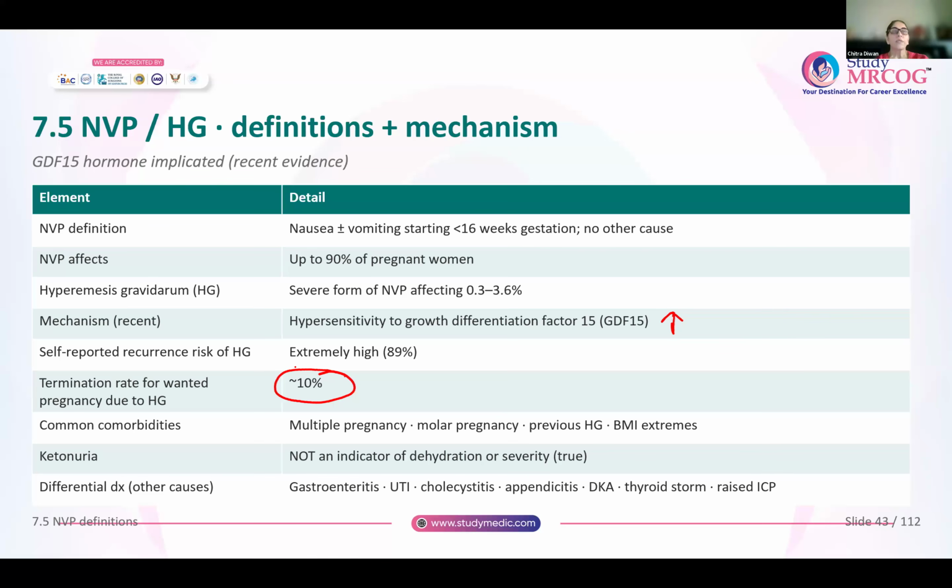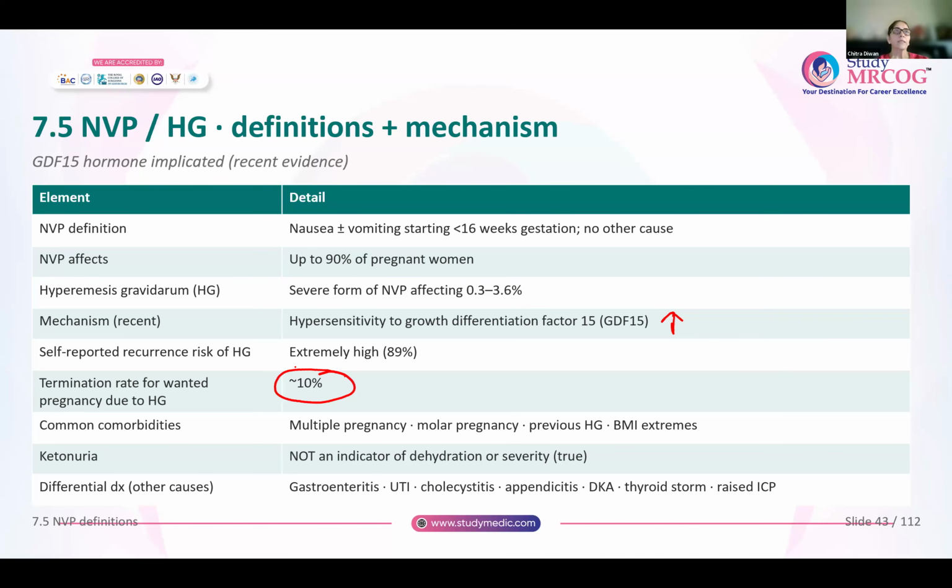Which are the common comorbidities that are associated with hyperemesis gravidarum? Multiple pregnancy, molar pregnancy, previous hyperemesis gravidarum, and extremes of BMI. That means someone with a very low BMI, less than 19, or someone who is morbidly obese. They are the ones who are prone to hyperemesis gravidarum.